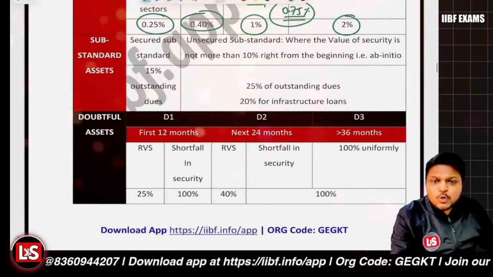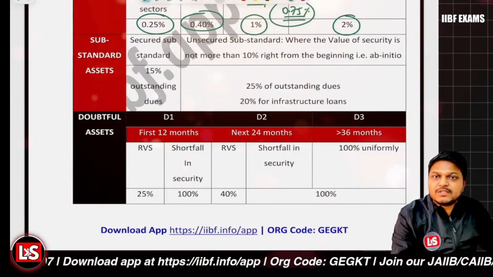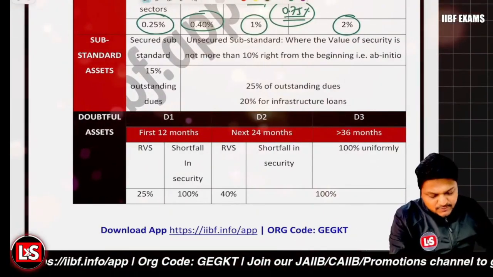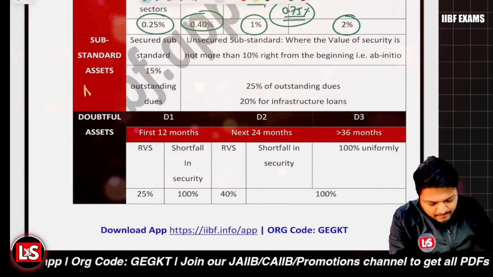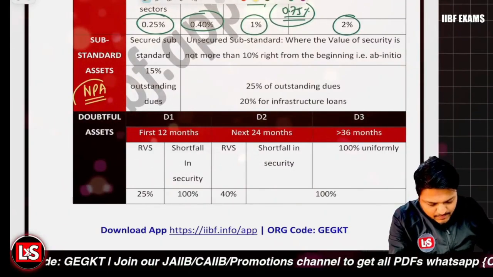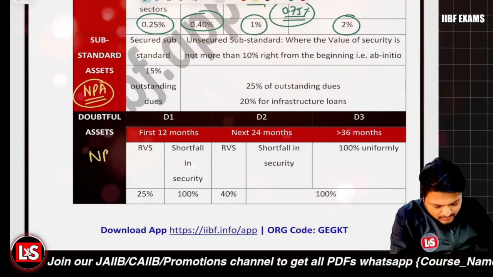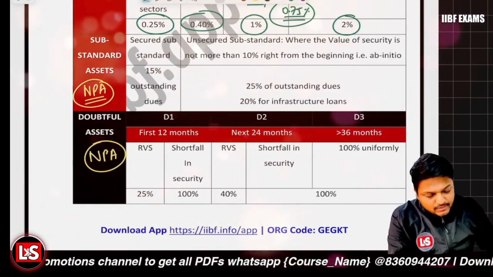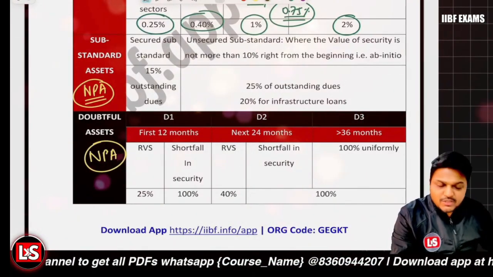And for the substandard loans, the higher provision is applicable because from here we are starting the NPA category. The NPA category is starting from here. The doubtful assets are also under the NPA category, right? So higher percentage is to be charged.